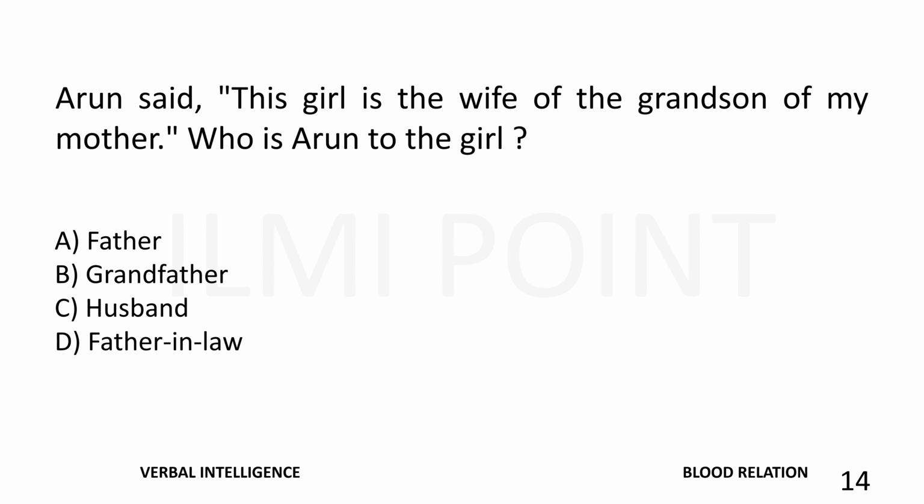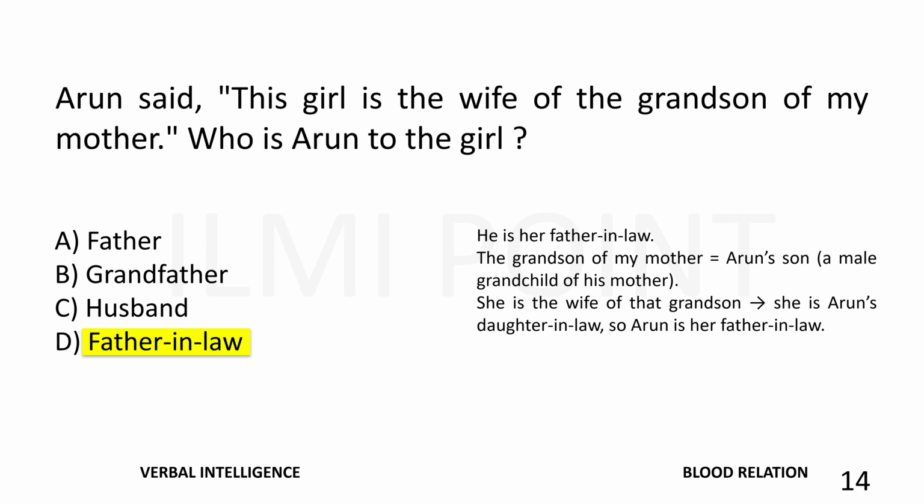Arun said, "This girl is the wife of the grandson of my mother." Who is Arun to the girl? The right answer is father-in-law. He is her father-in-law because the grandson of my mother is equal to Arun's son, a male grandchild of his mother. She is the wife of that grandson, so she is Arun's daughter-in-law. So Arun is her father-in-law.